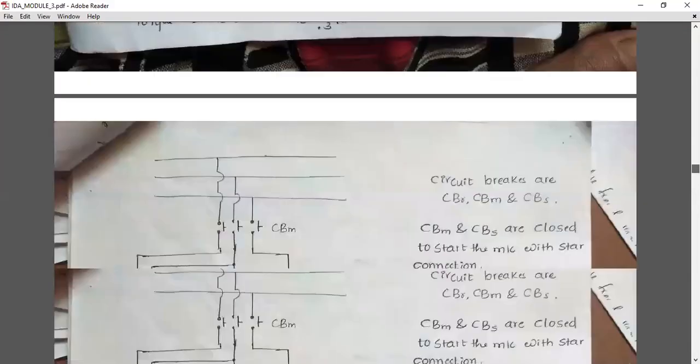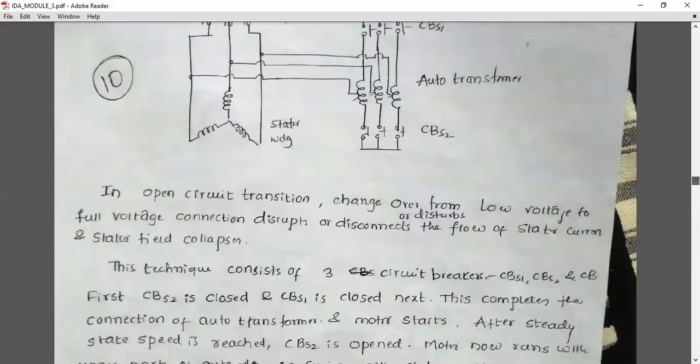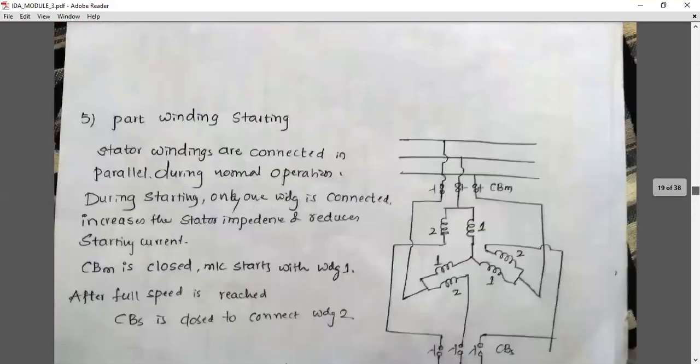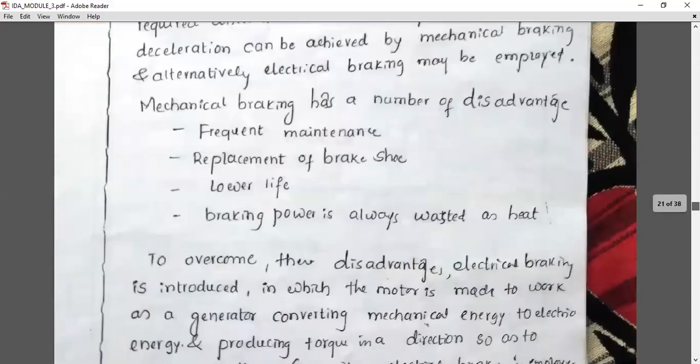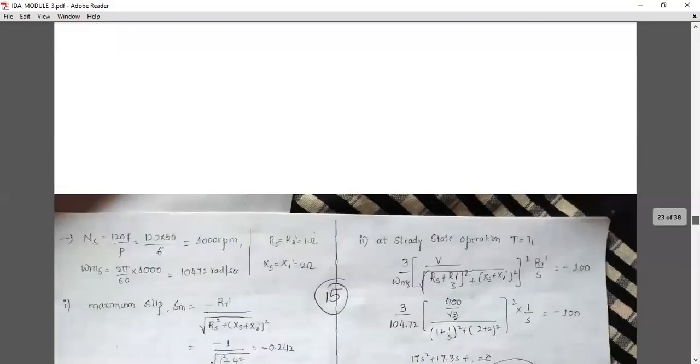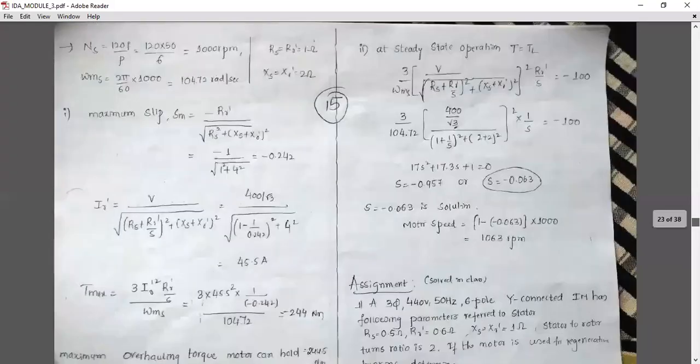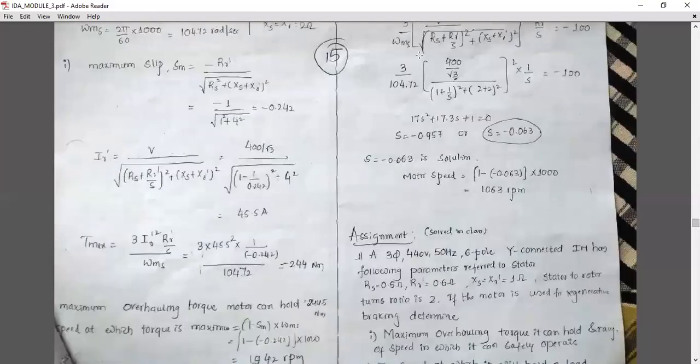No need of understanding the derivation. If you want, you can try, or you can leave it. Just remember this formula; it is only one formula. Just substitute the values, get the slip value, and substitute here to get the current. Here the voltage given is the line voltage, 400, so you convert it to 400 by root 3.